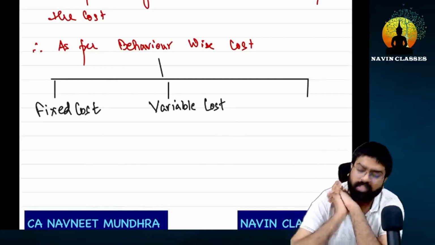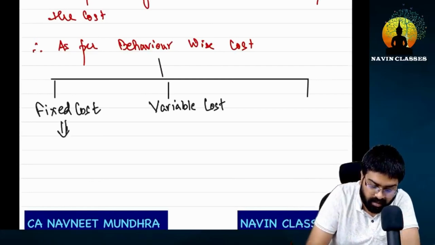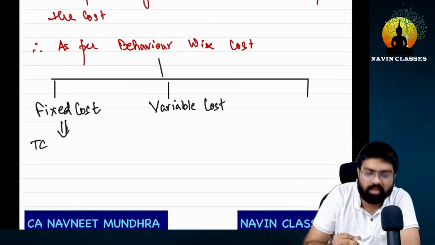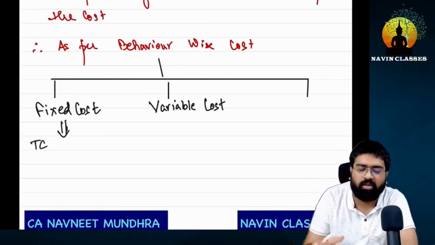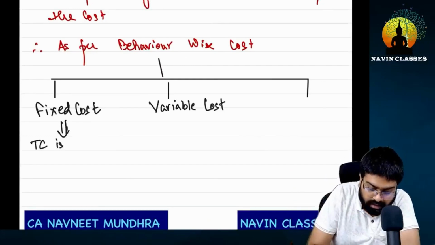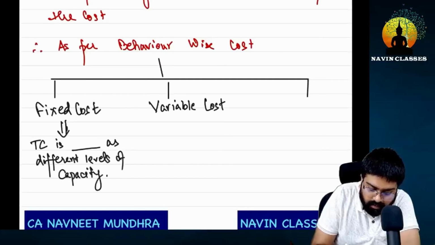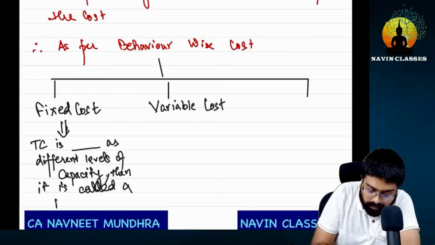Okay? So, to identify the fixed costs, if we have our total cost, did you listen? Total cost, that means the total value of any particular cost. Total cost is dash at different levels of capacity, then it is called a fixed cost.